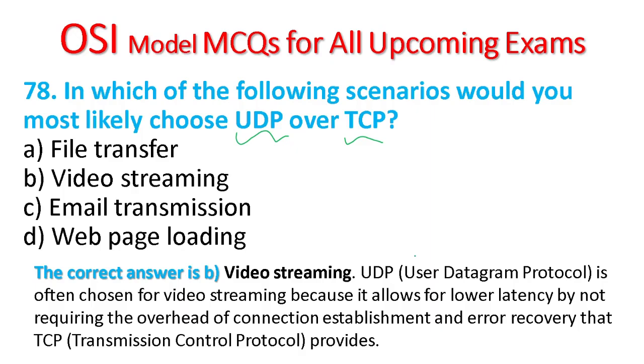UDP is often chosen for video streaming because it allows for lower latency and lower delay, as it does not require the overhead of connection establishment and error recovery that TCP provides. So for video streaming, UDP is preferred over TCP.